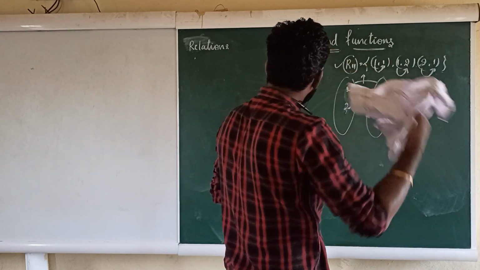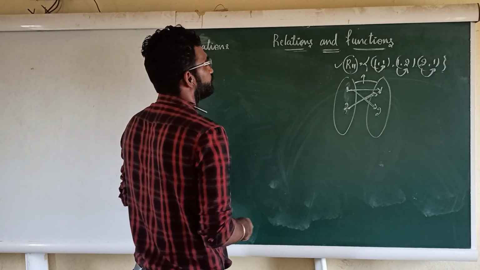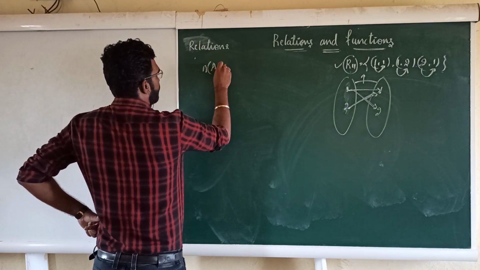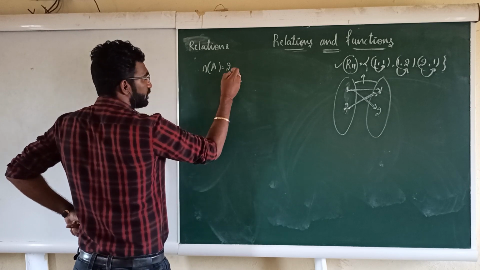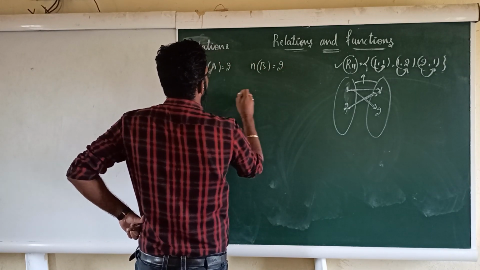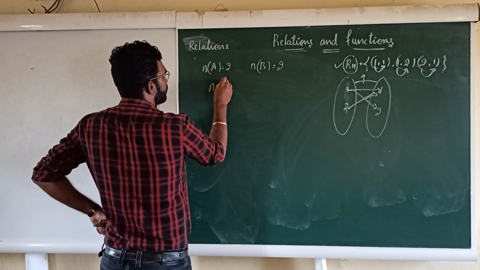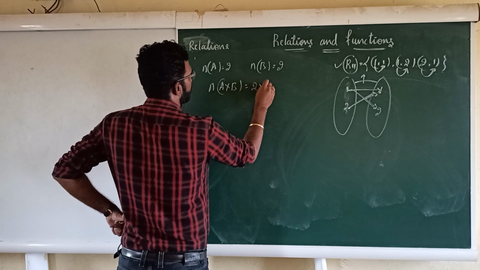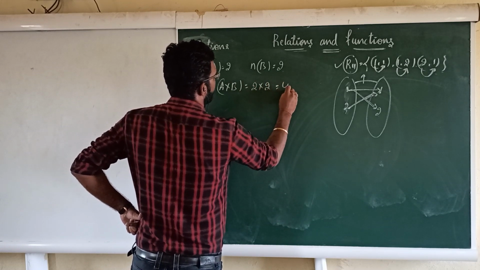Okay, so next you see, if the set A is having 2 elements, that is what we have seen, and if the set B is having again 2 elements, then how many elements are there in A cross B? The number of elements present in A cross B is equal to how much? 2 into what? 2. Therefore, how many elements?